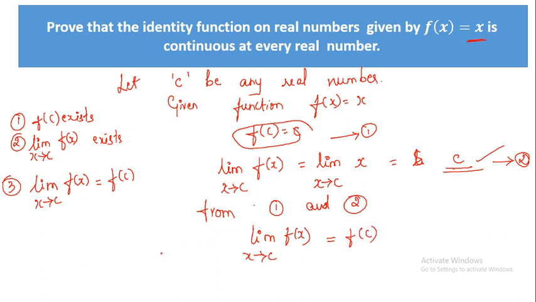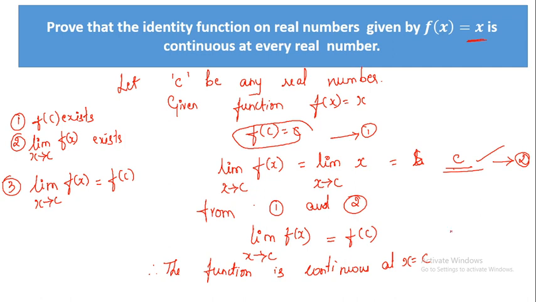Correct? Therefore, the function is continuous at x is equal to c.